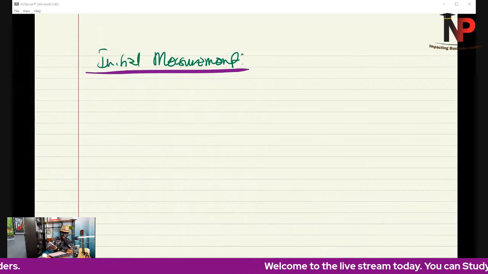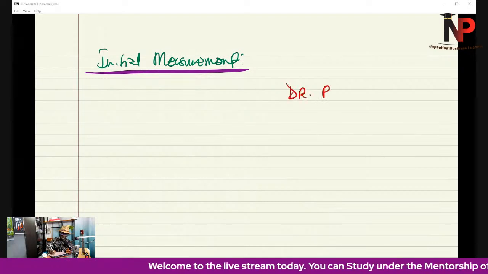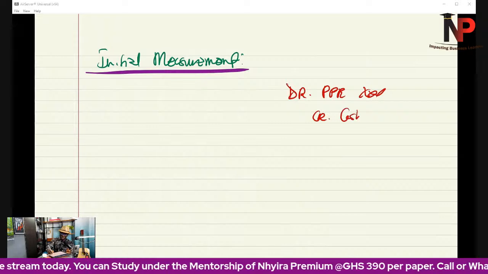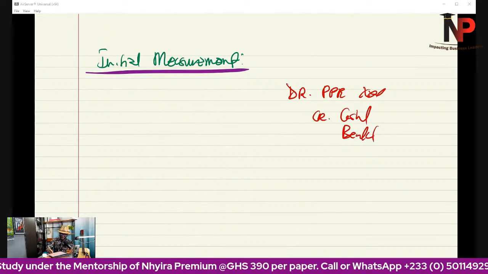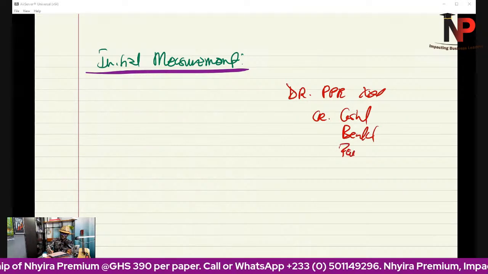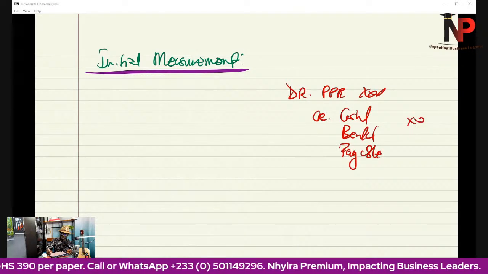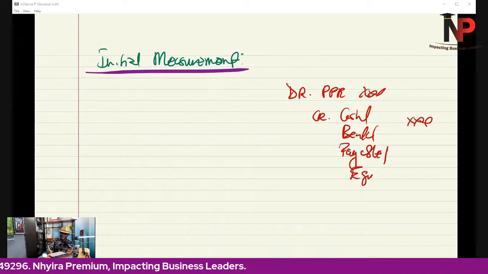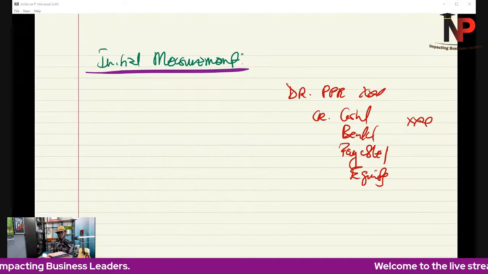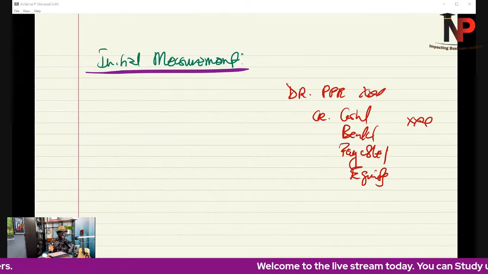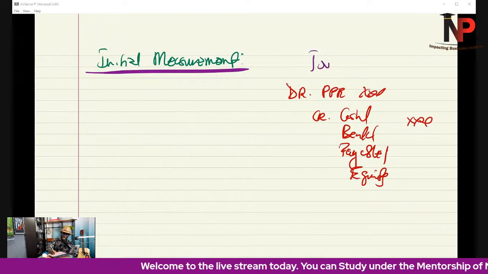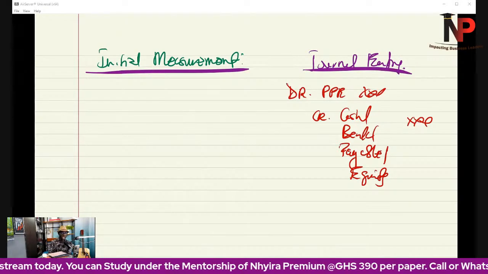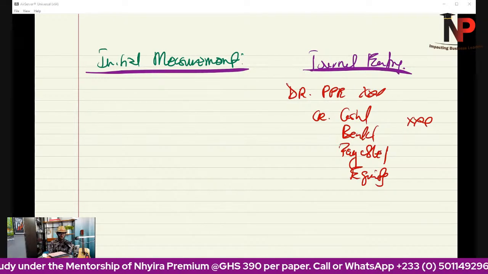So before we know, it's an asset. So the journal entry here is debit PPE, credit cash, credit bank, or credit payables, or whatever we need to credit. Sometimes we may have to even credit equity, because if we are settling the debts through shares, we may have to credit equity. That's a journal entry. We don't need a miracle for that. We need to debit PPE and credit cash, bank, payable, or equity, depending on whatever is going on.